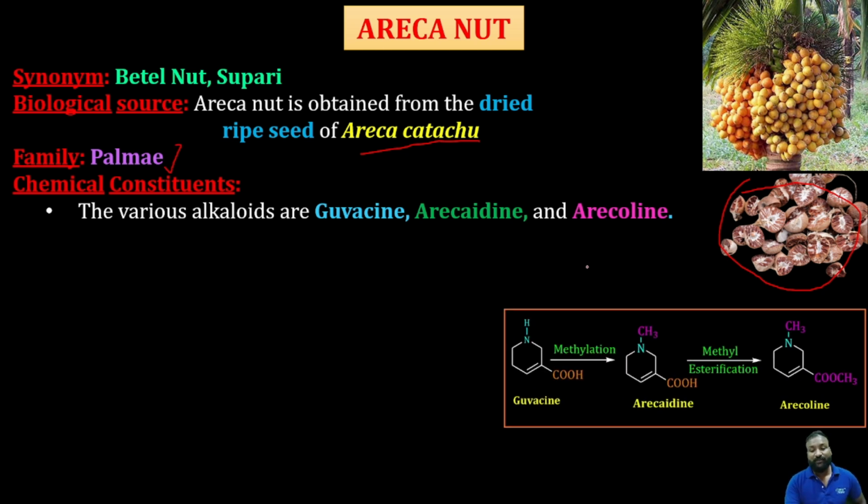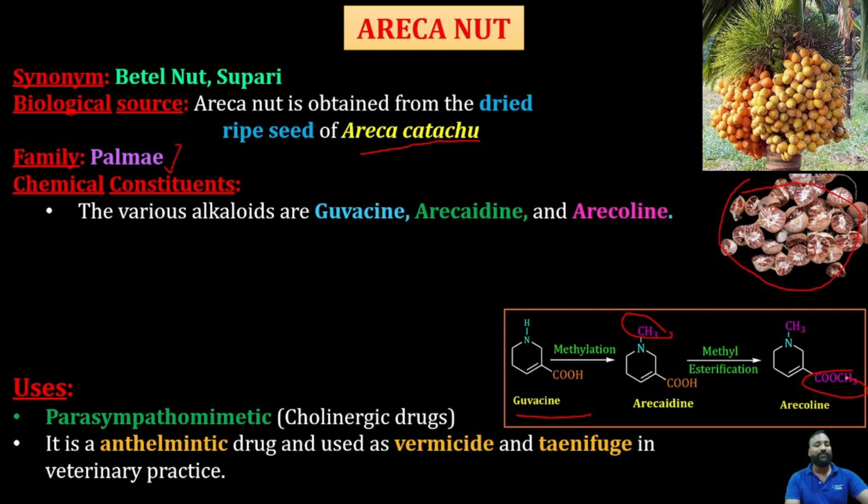You can see right over here how we can get them. The first major chemical constituent, the initial one, is guvacine. Upon methylation, it gives arecaidine, where you can see the methyl group is added at the nitrogen. Then after esterification, we are adding just an ester group here. Then it produces arecoline. So upon further reaction, it liberates some other chemical constituents.